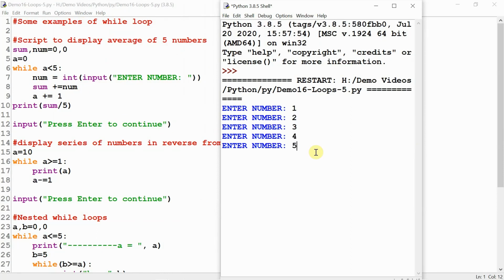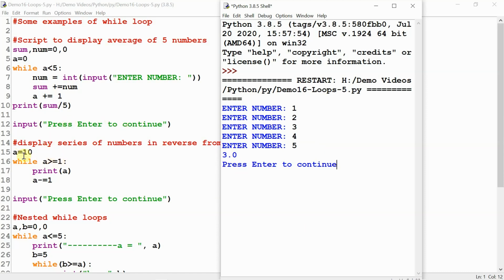Whatever the user enters is being totaled into a variable called sum. After the loop, in line number 10, the average of all the values is displayed. See, 15 by 5, that is 3.0. Let us move on to the next program.